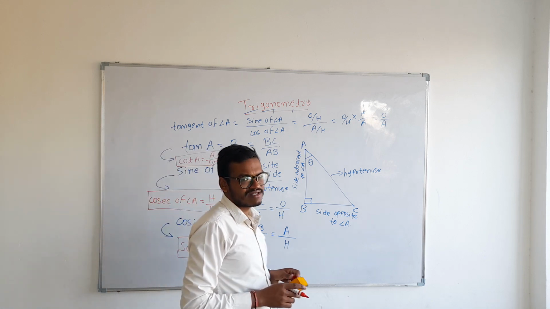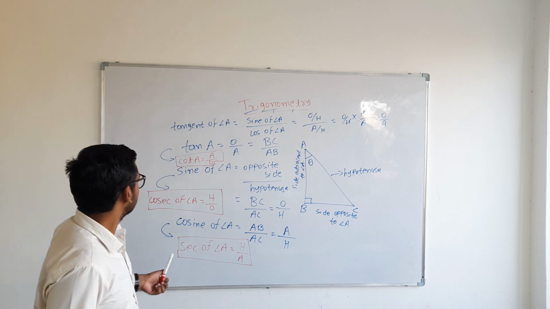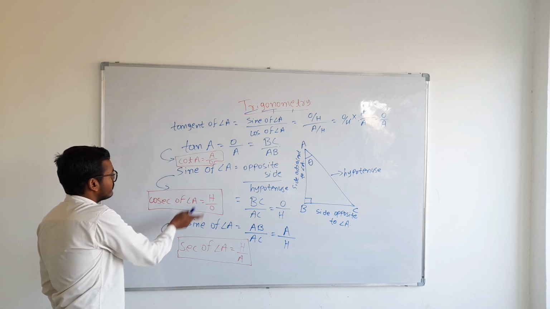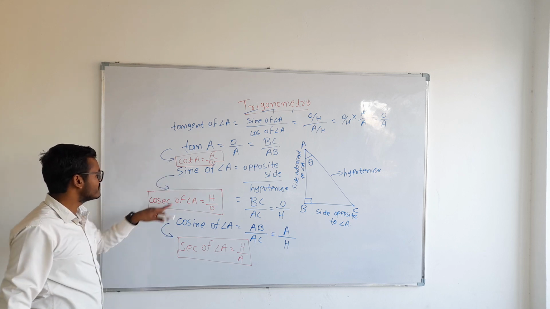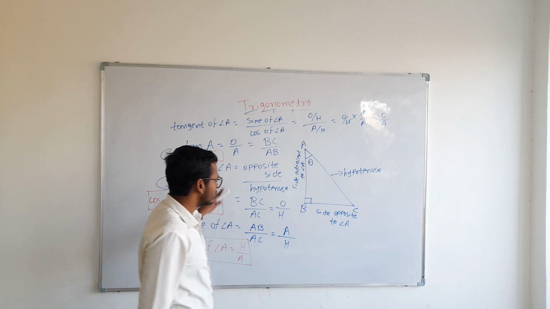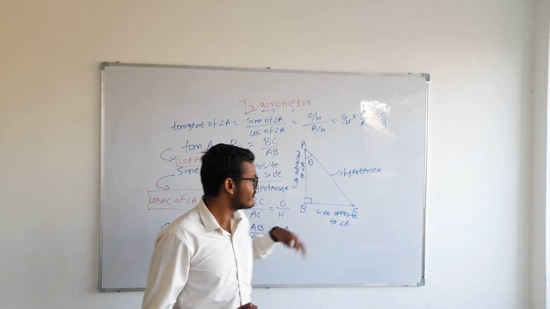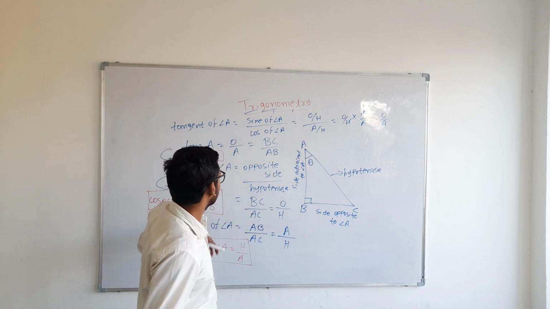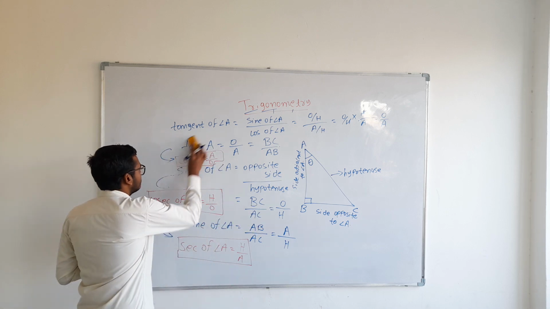So these are the 6 trigonometric ratios which are very important. Okay. Sine, cosine, tan. The reciprocal of tan is cot, the reciprocal of sine is cosec, and the reciprocal of cosine is sec. Based upon these ratios, there are plenty of questions available which we will do now. Okay, so let's take an example. Please take a note of this.